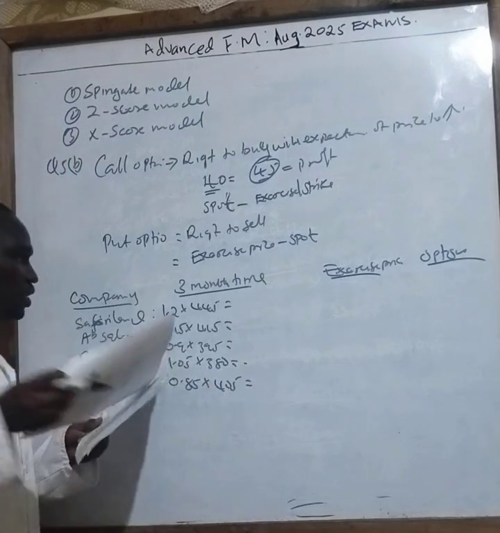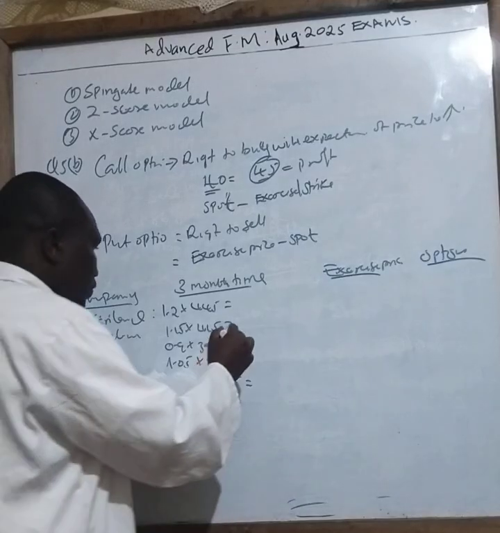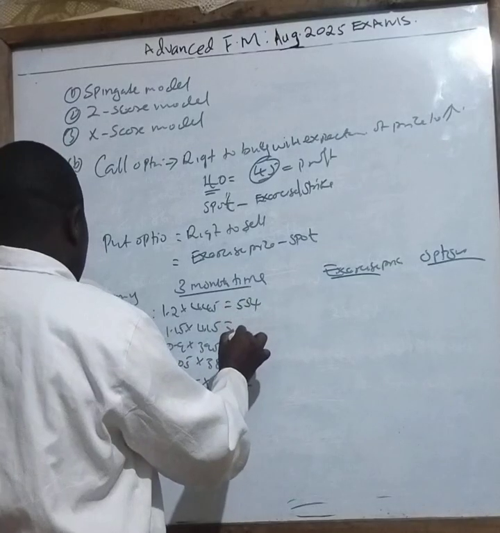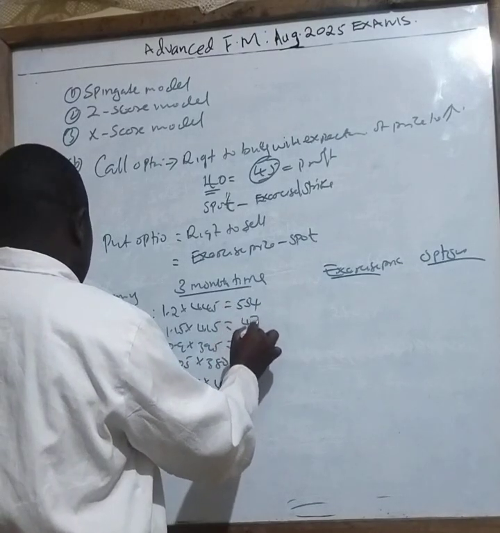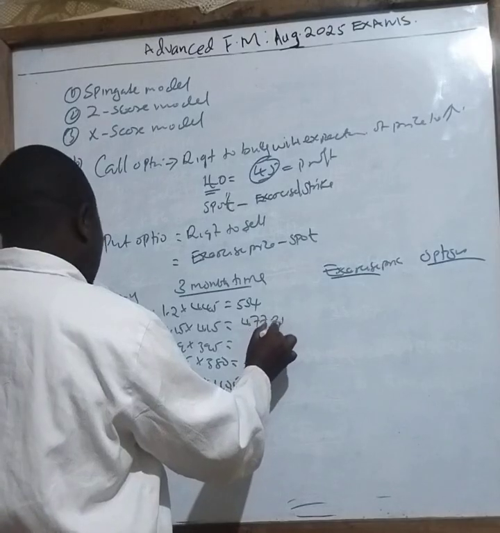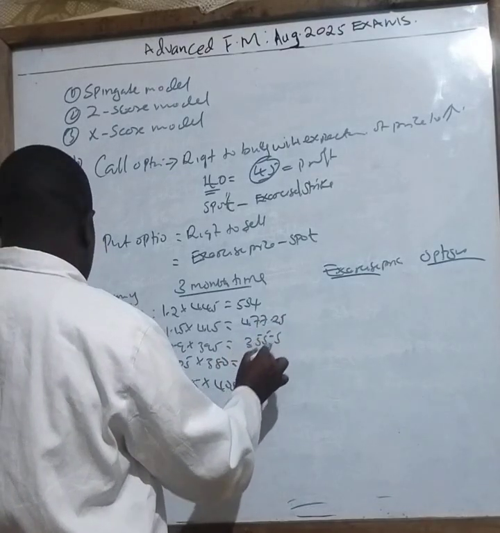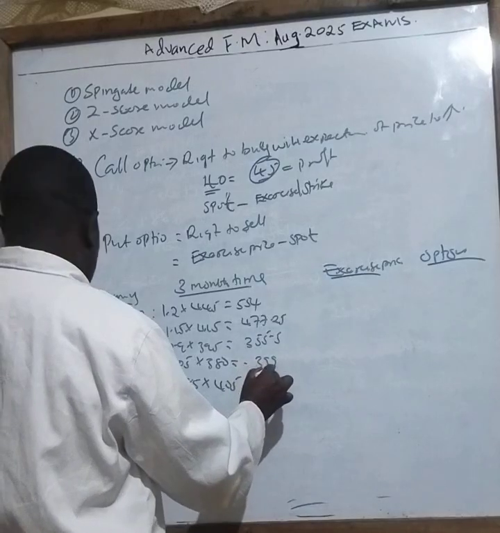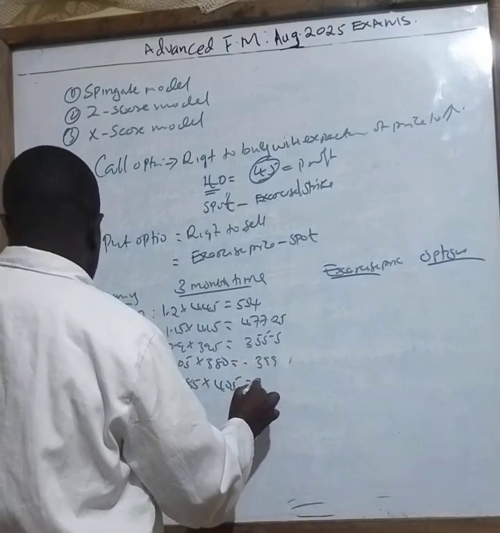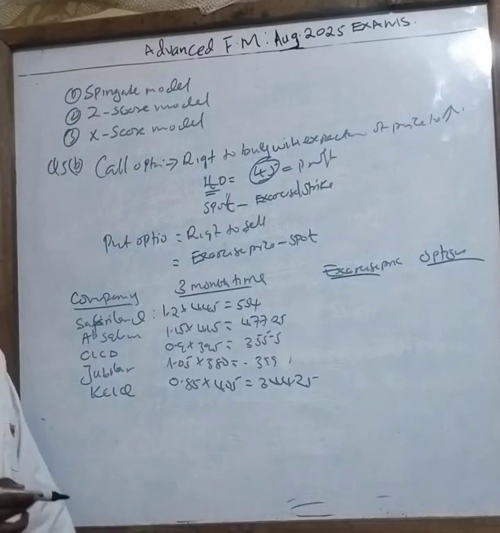So in 3 months' time, class, this one will be 554. This one will be 477.25. This one will be 355.5. This one will be 399.399, and this one will be 344.25. You can see that.